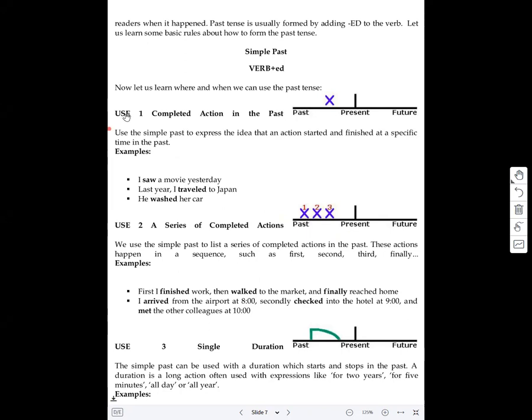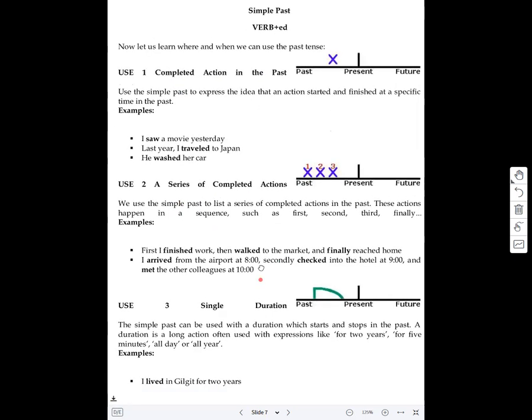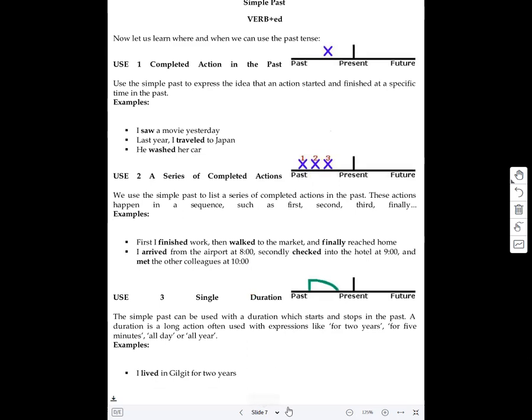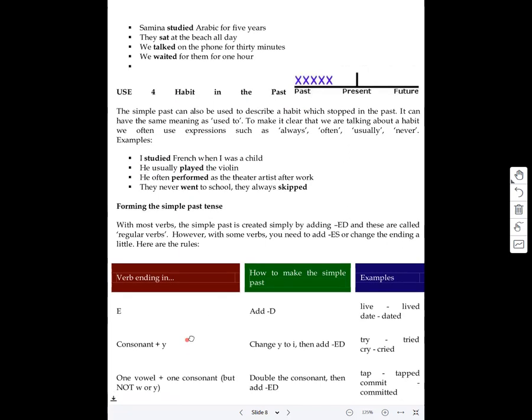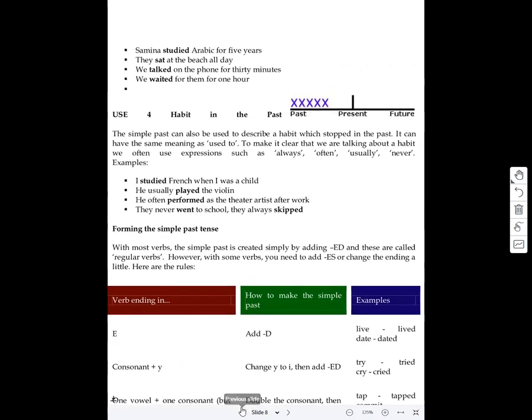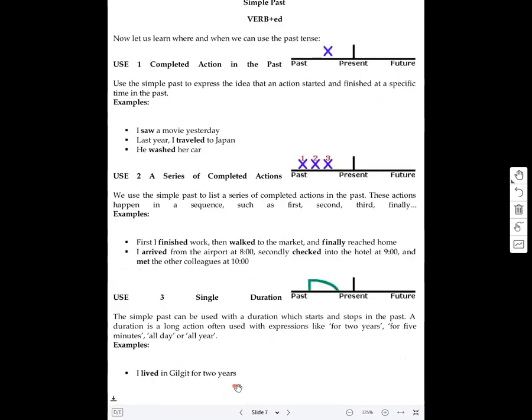Now let's have a look at the basics of past tense. See, the usages are given that I have already shared with you. Completed action, a series of completed actions, single duration, right? Number 4, habits in the past. For example, I studied, he usually played, they never went, etc. So these are 4 usages given in your book, and we have already covered these. If we look at the examples of completed action, I saw a movie yesterday. Last year, I traveled to Japan. He washed her car, right?